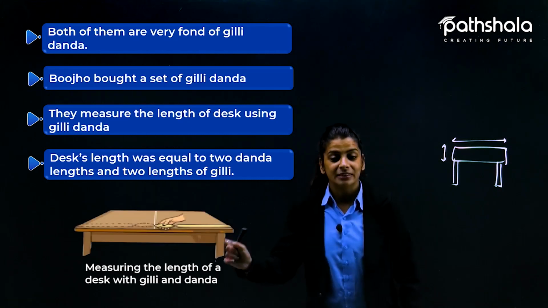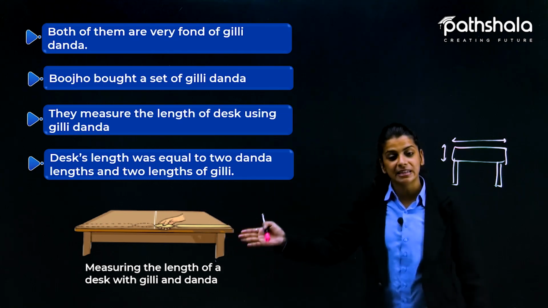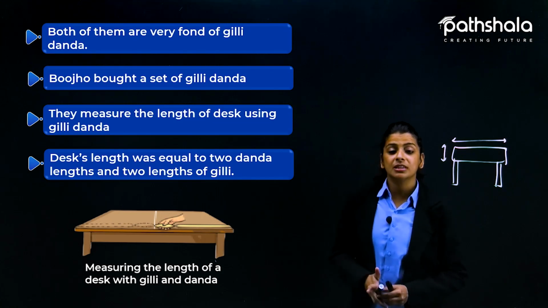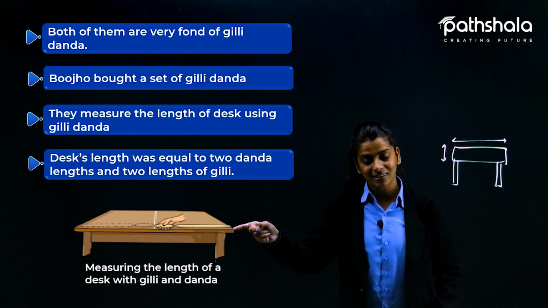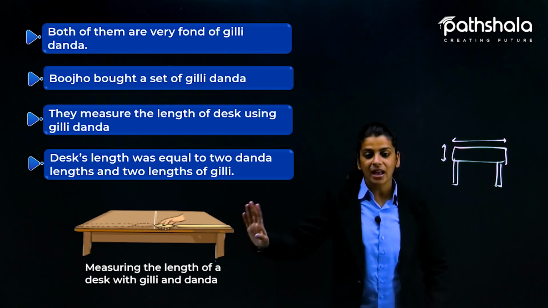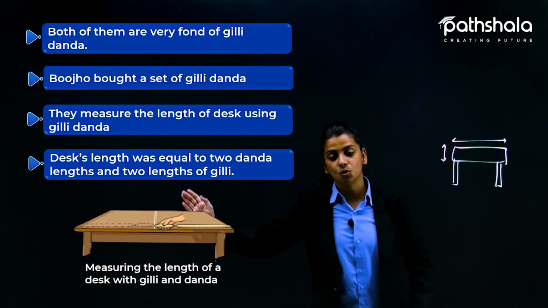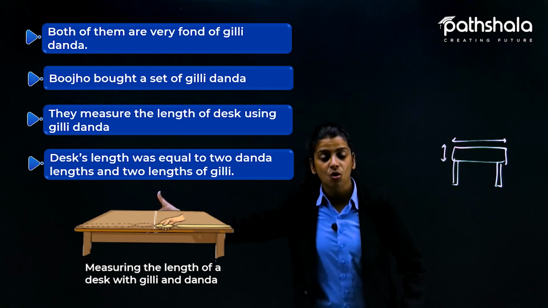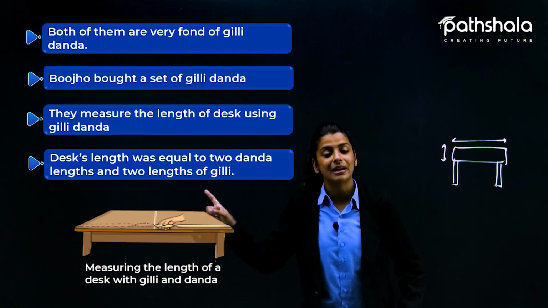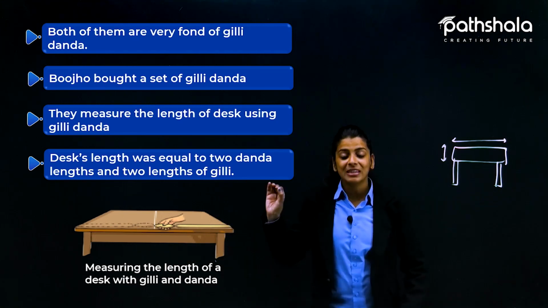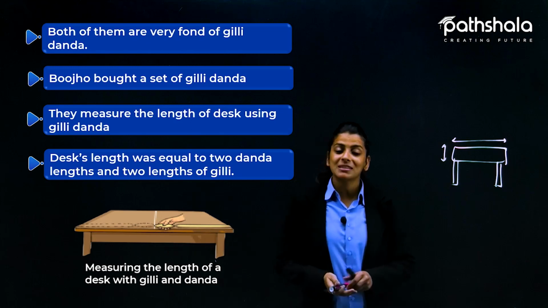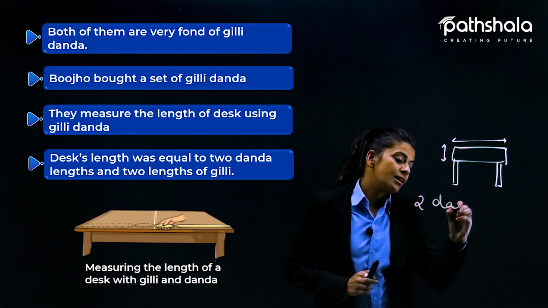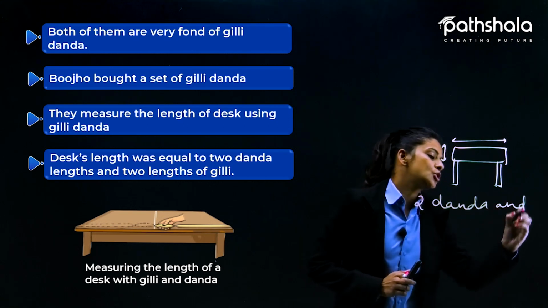Here you can see that for example, this was the desk on which the Bujo and Pahil is sitting. So here they have measured with the gilli danda. As you can see on the right side, that here is the danda kept, and on the other side it is the gilli. And on the left hand side you can see the imprints of danda and the gilli that has been used. So with the help of gilli danda they have measured. तो उनके पास क्या आया length? That the desk is 2 danda and 2 gillis long.